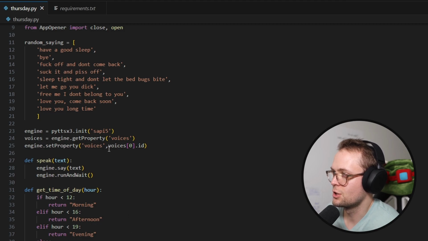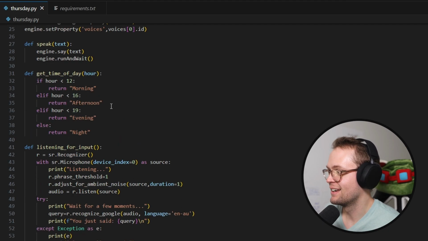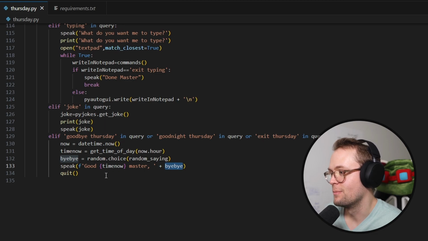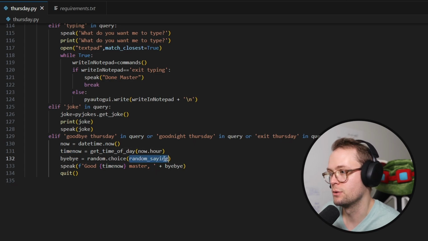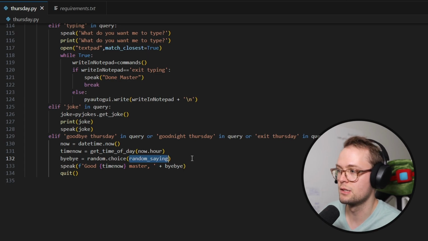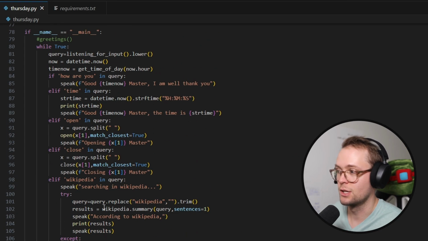That's interesting because it could say like good night, bye, good night, have a good sleep, some other things. Yeah, that's pretty fun. It'd be cool if we had some more customized versions of random saying that were dependent on the time now. So if it was in the morning, it would cater more towards morning responses. But yeah, pretty cool.